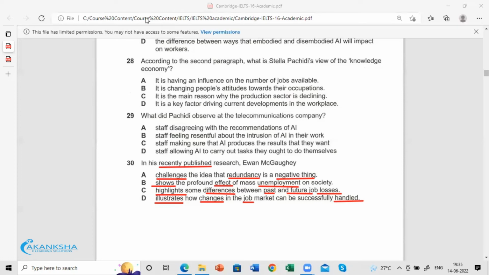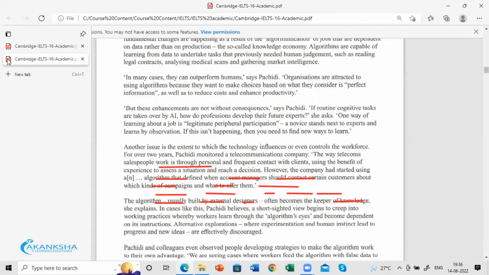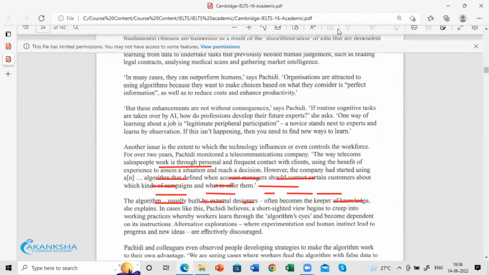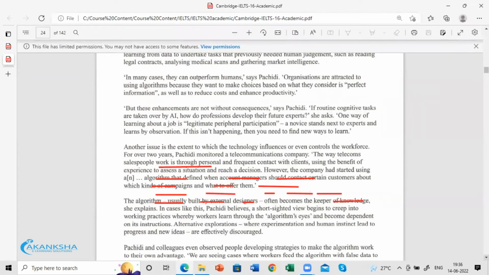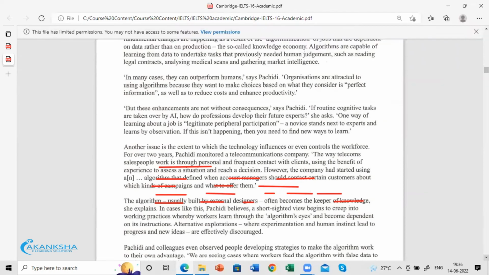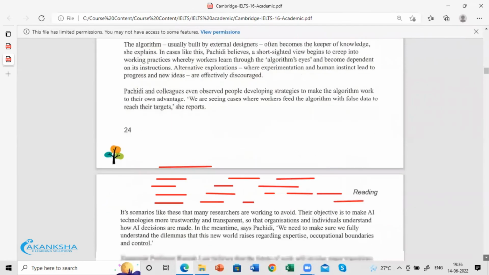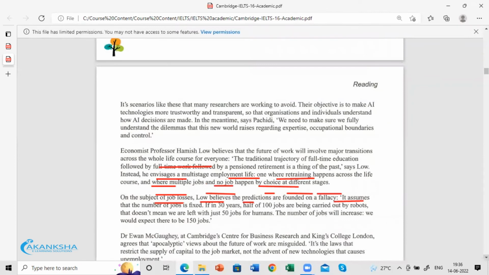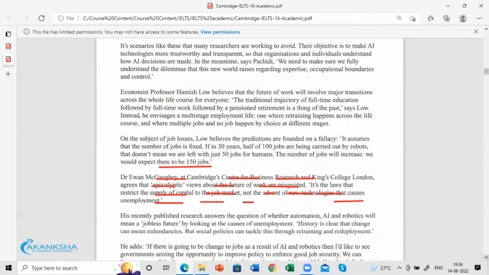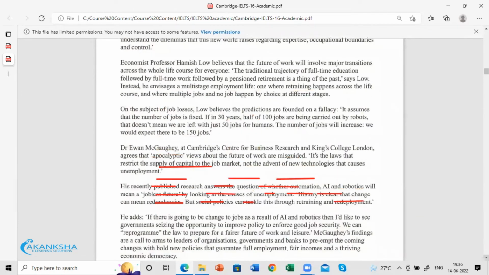Recently published. Let's scan for McGay and recently published. That would make things easy for us. His recently published research answers the questions.